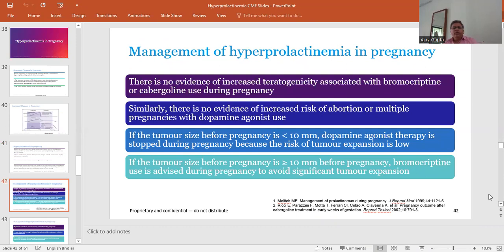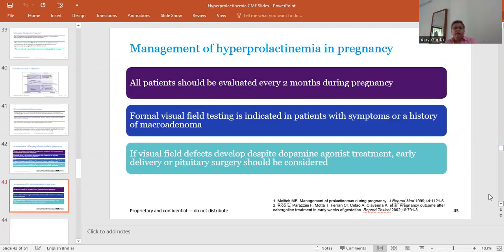Coming to the management of hyperprolactinemia in pregnancy, there is no evidence of increased teratogenicity associated with bromocriptine or cabergoline used during pregnancy. Similarly, there is no evidence of increased risk of abortion or multiple pregnancy with dopamine agonist use. If the tumor size before pregnancy is less than 10 millimeter, dopamine agonist therapy is stopped during pregnancy because the risk of tumor expansion is low. If the tumor size before pregnancy is more than 10 millimeter, bromocriptine use is advised during pregnancy to avoid significant tumor expansion.